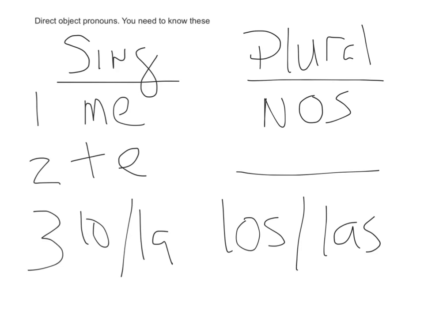Direct object pronouns. Let's take a look at these. These are not new. First person singular, me. Second person singular, te. Lo, la, nos, los, las. Let's see if we could use those in situaciones básicas. 28.